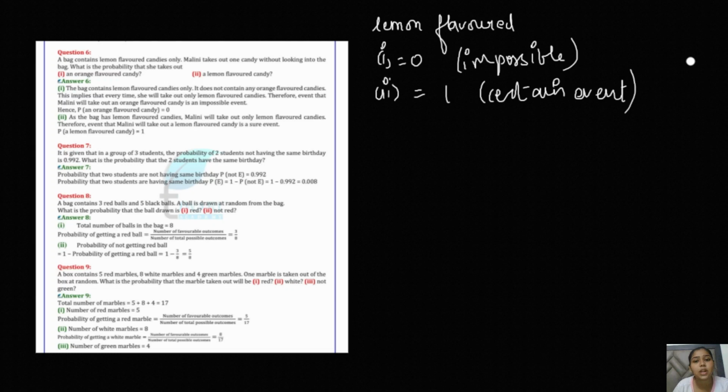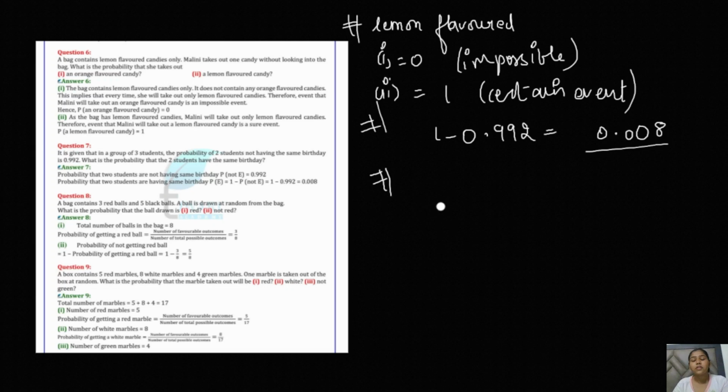Next question is, it is given that in a group of 3 students the probability of 2 students not having the same birthday is 0.992. What is the probability that 2 students will have the same birthday? The probability of having the same birthday will be complementary, of course, so it will be 1 minus 0.992, which comes out to be 0.008. Something like this will be the answer. These are the easier questions.